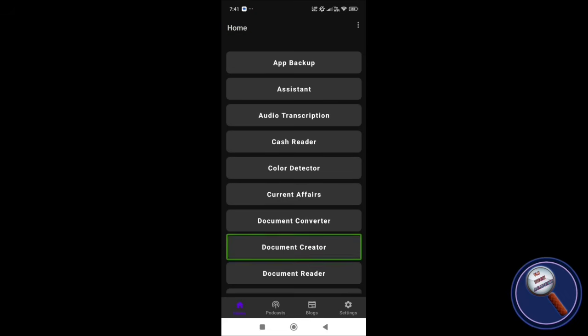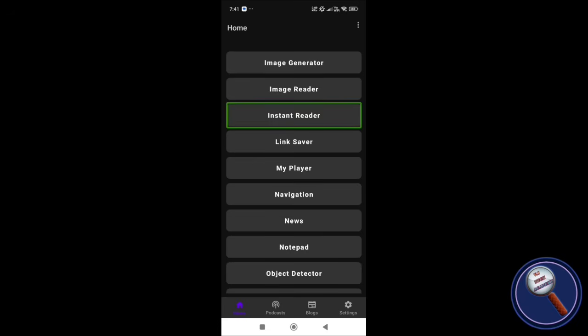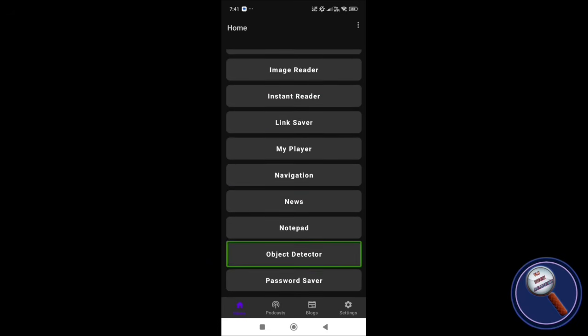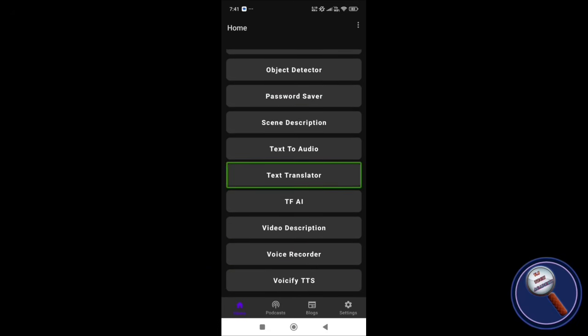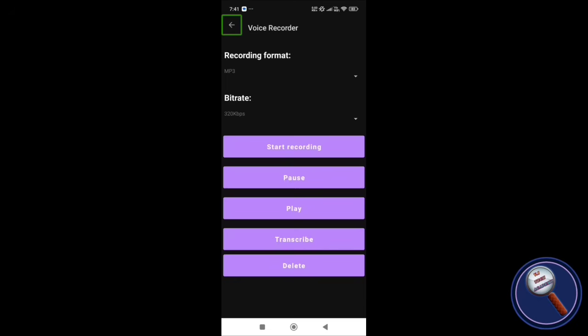Voice Recorder. And here just record something. Let's do it. Recording. Drop down menu. Bitrate. Start recording. Button.